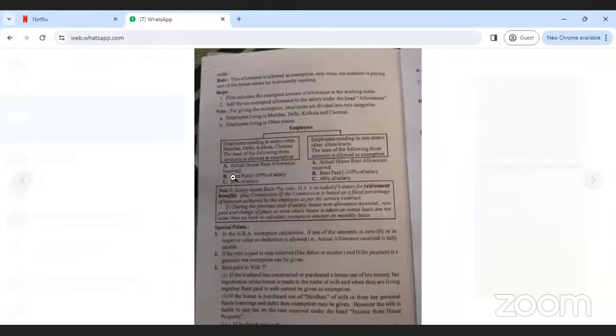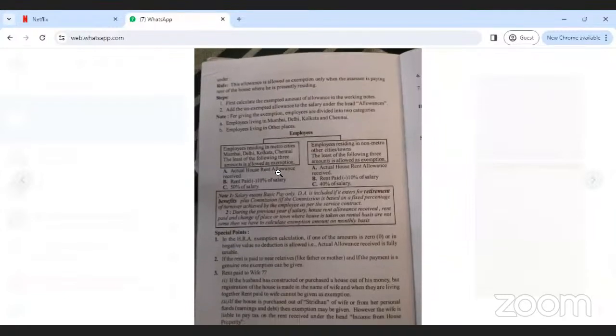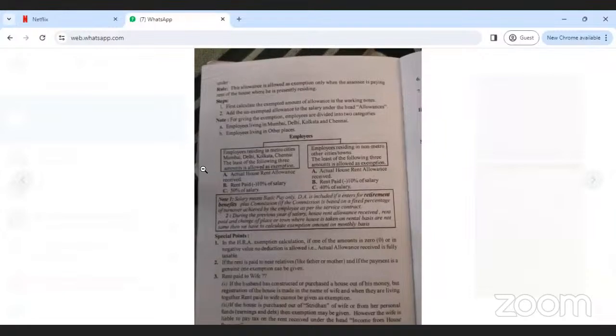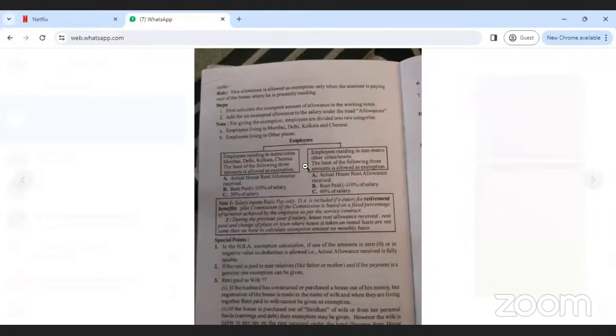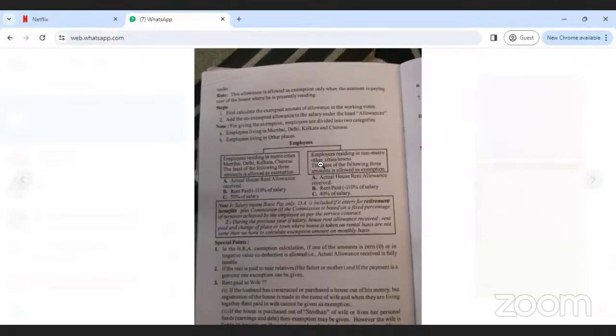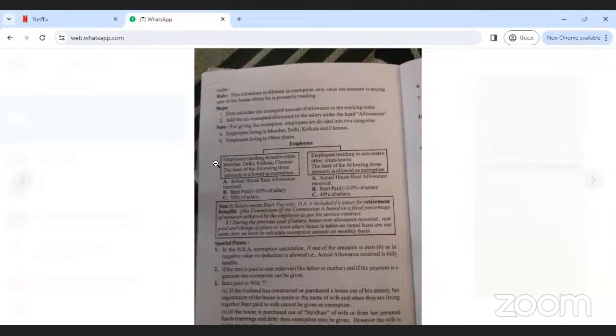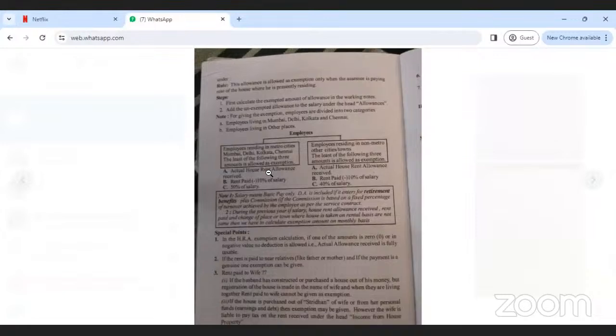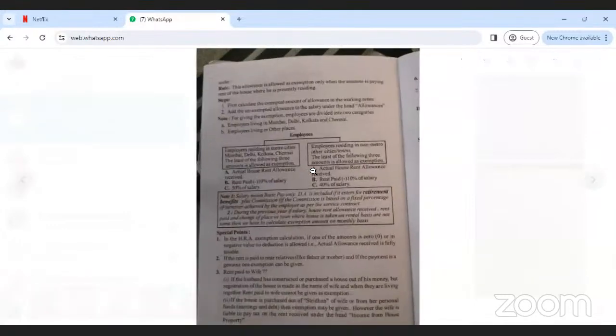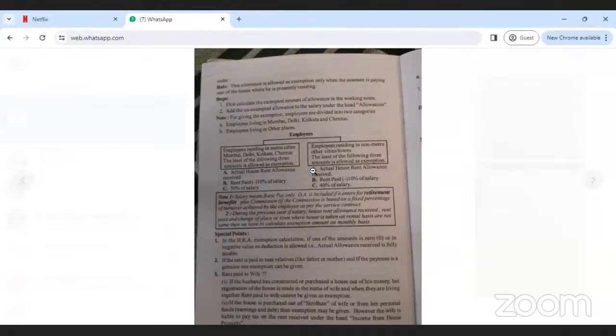The exemption limit when you calculate, metro or non-metro, you get 20,000. So 40,000 minus 20,000, how much? 20,000. That 20,000 only you have to write in the table under the allowances heading. Like that you have to calculate HRA, house rent allowance. These are all the main important points.